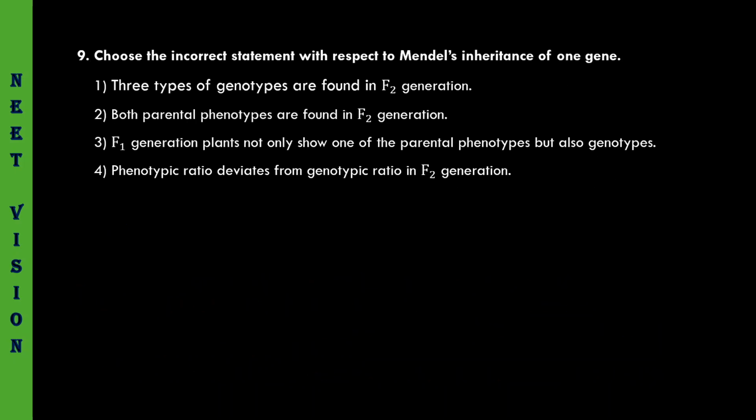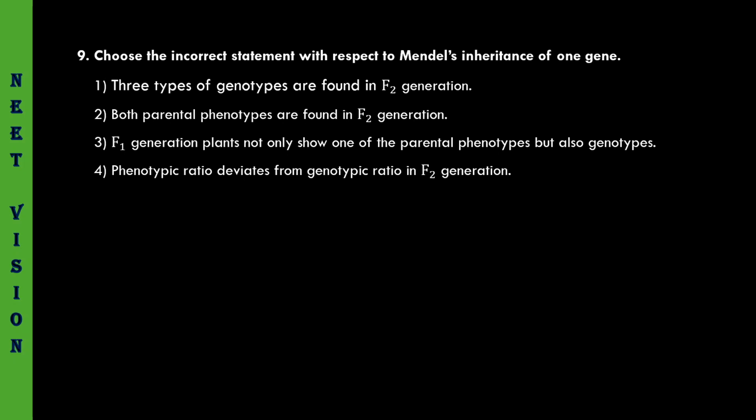Coming to the next question. Choose the incorrect statement with respect to Mendel's inheritance of one gene. Three types of genotypes are found in F2 generation. This is the correct statement. We have to choose the incorrect statement. Both parental phenotypes are found in F2 generation. Absolutely true. So dominant and recessive both are found in F2 generation. This is the correct statement. F1 generation plants not only show one of the parental phenotypes, but also genotypes.